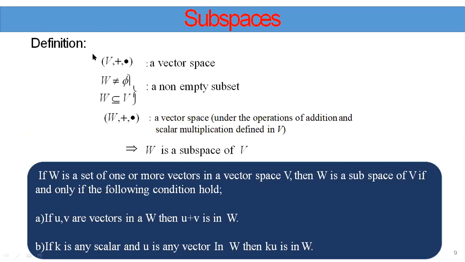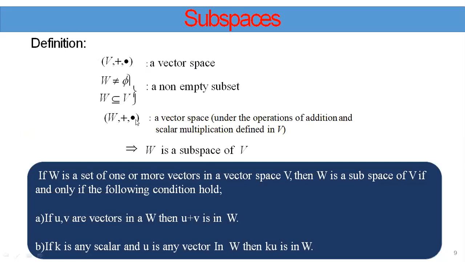See here, (V, +, ·) is a vector space. W is a non-empty set. W is a subset of V, that means a non-empty subset. (W, +, ·) is a vector space.